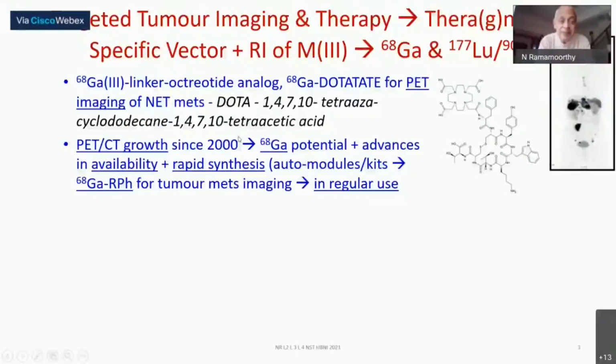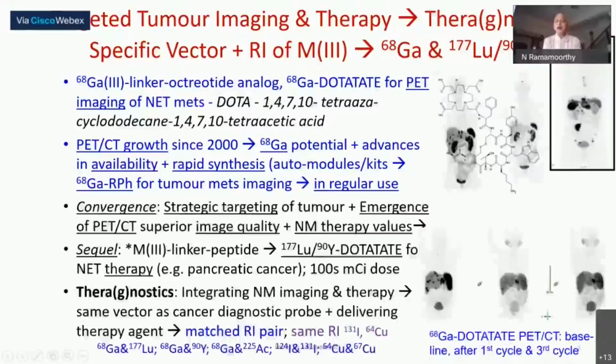Essentially, PET-CT has become commonplace in the last 20 years, and gallium-68's chemistry is very well tackled and managed. You now have gallium radiopharmaceuticals for tumor imaging, in very regular use. Like the picture here shows, you get images, and much more could be there. For example, here you are seeing a picture of a particular patient. At baseline, you can see this is the liver picture. These dots are all the tumor mets. And the patient has been getting lutetium-based dotatate therapy also.